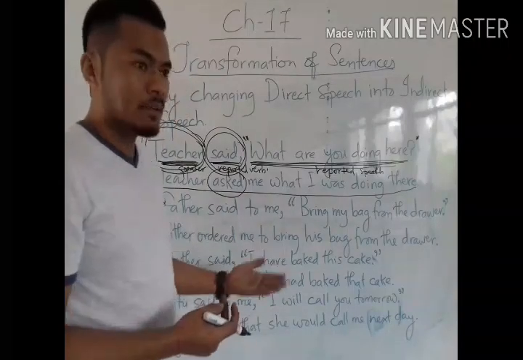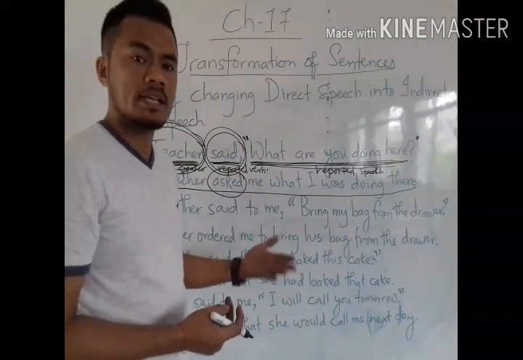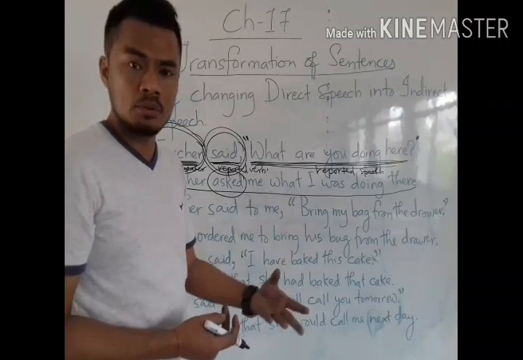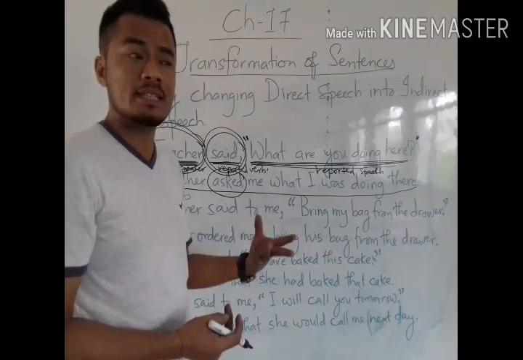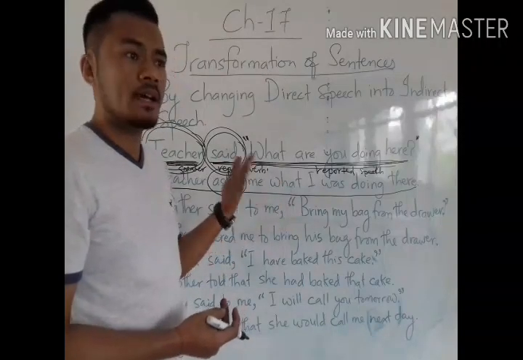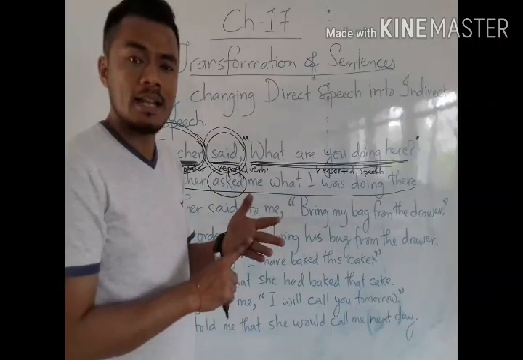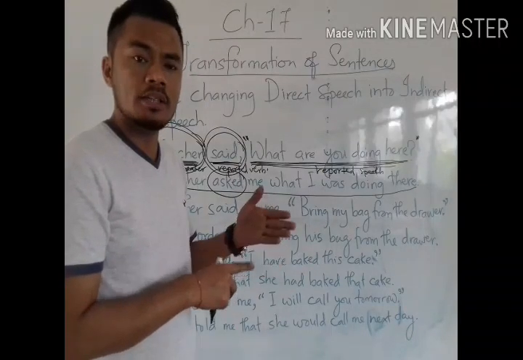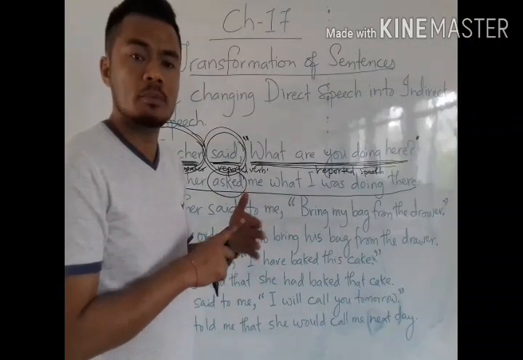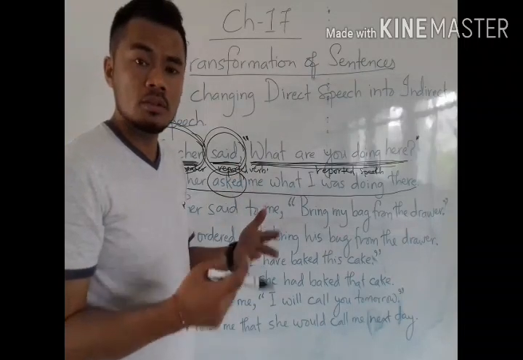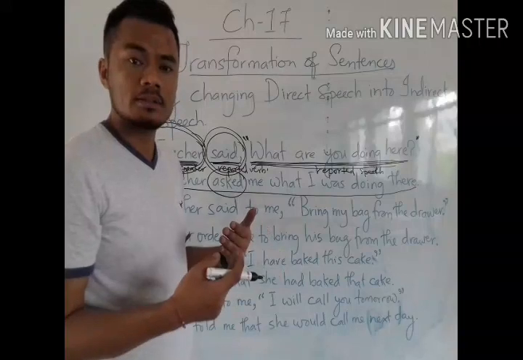Understood? In the same way, if the sentences are in future tense, will becomes would, shall becomes should. If the sentences in direct speech have modal auxiliaries like can, shall, will, all these modal auxiliaries will become could, should, would, and so on.